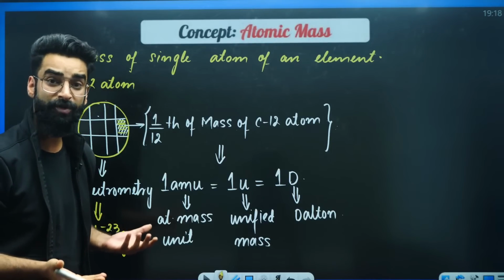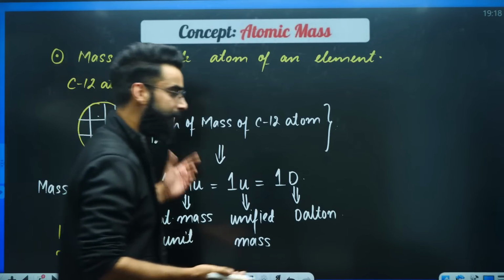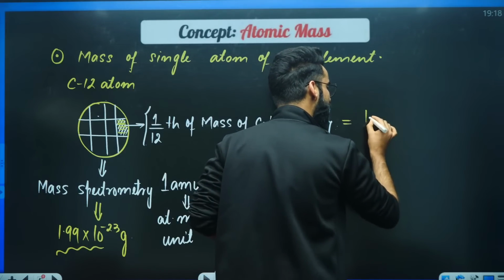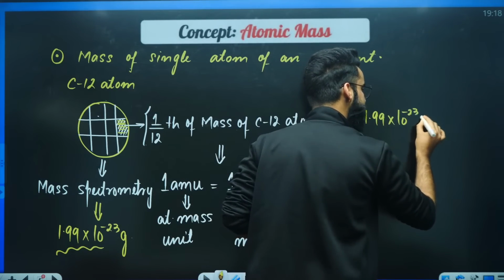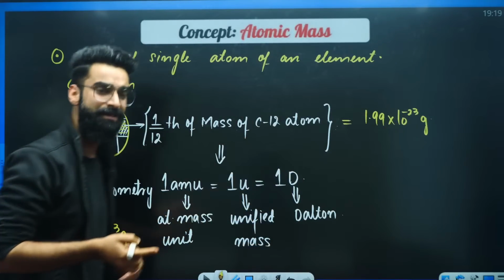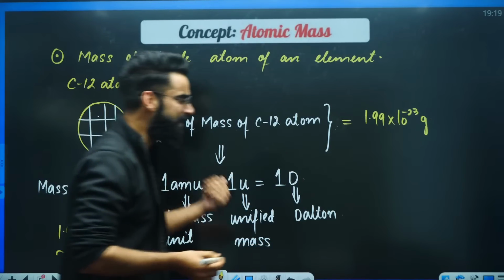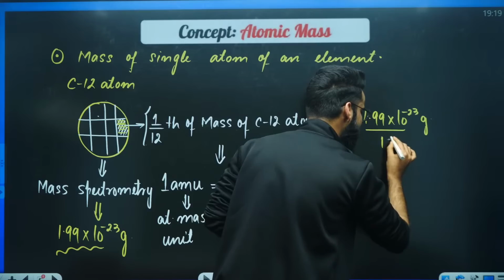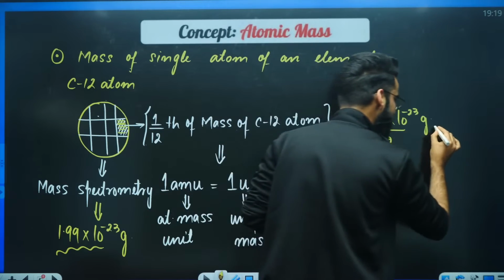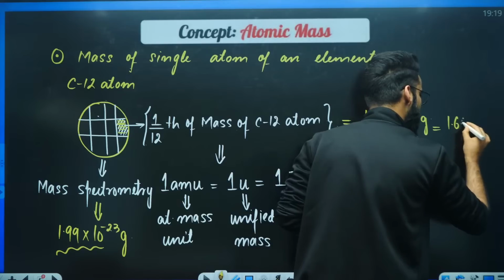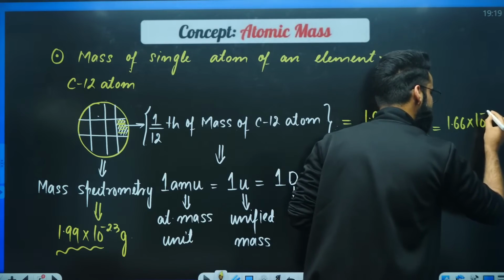See, the mass of the whole carbon-12 atom is 1.99 into 10 raised to the power minus 23 grams. I'm asking you the mass of the shaded part. That means you have to divide this term by the number 12. When you divide it by 12, you get exactly 1.66 into 10 raised to the power